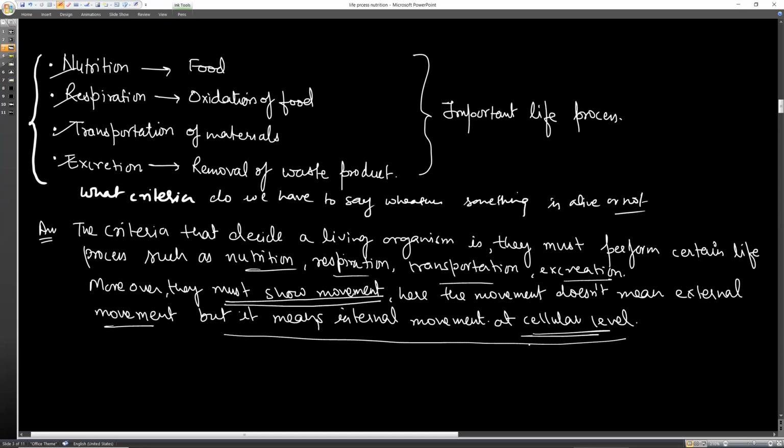Did you understand this question, what criteria do we have to decide whether something is alive or not? So this is the criteria: they must perform all life processes, and they must show movement at the cellular level, like in plants. Cells are being transported, food through the phloem, and they are performing good jobs. Like we have meristematic tissue, they keep on growing. Another tissue, at the cellular level there is movement of body parts taking place. Did you understand now what criteria we have to say whether something is alive or not?